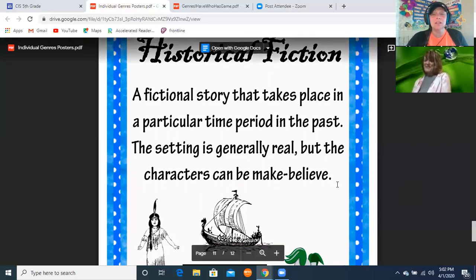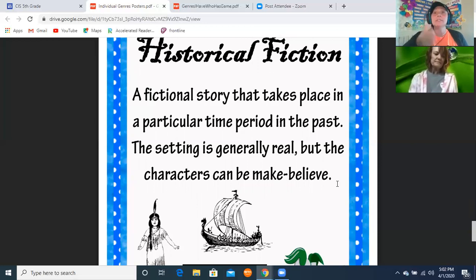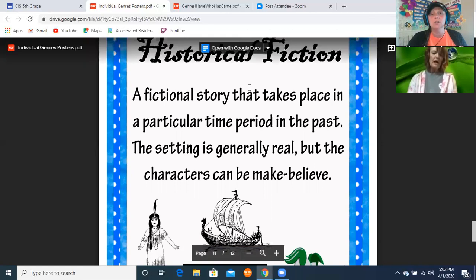Well, we read Magic Treehouse in my 2nd grade class, and every single book was about something else that happened in history. It obviously wasn't true because they got in a treehouse and were sent back in time, but it had a lot of factual, historical facts within the book. So that's why it's called historical fiction. I Survived. Yes, that's very popular right now too.